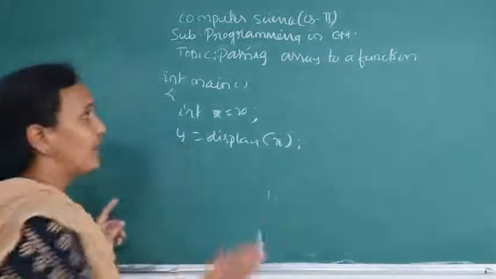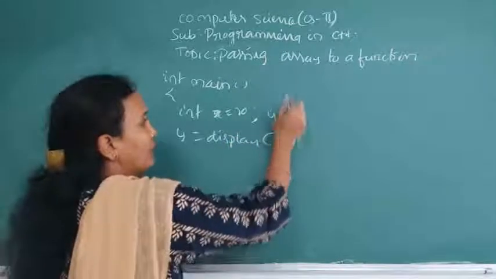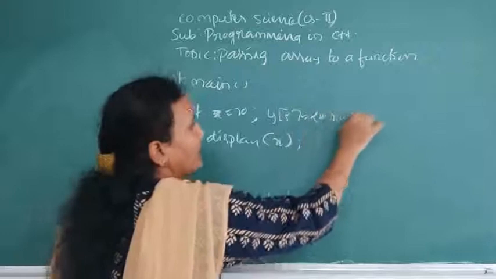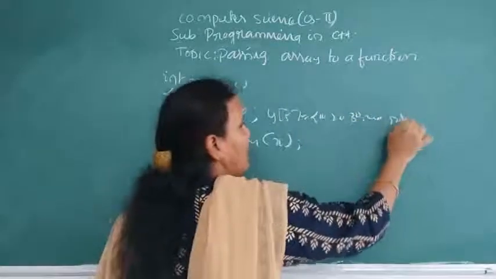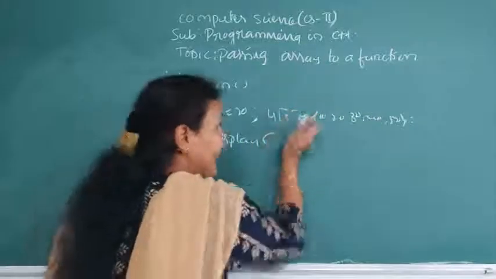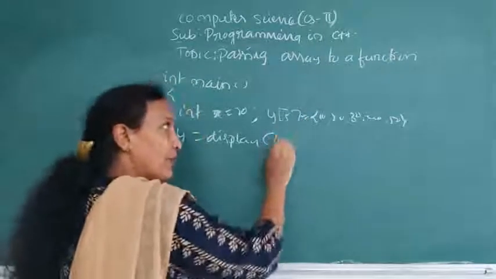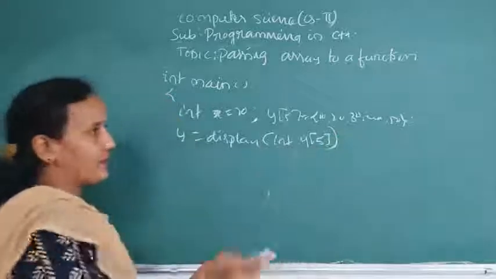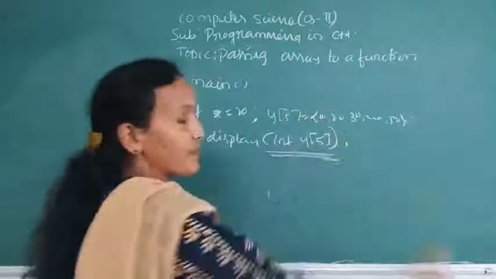If you have an array like y[5] equals 10, 20, 30, 40, 50, then instead of the simple variable, we will pass y[5] as a parameter. So this is the concept.